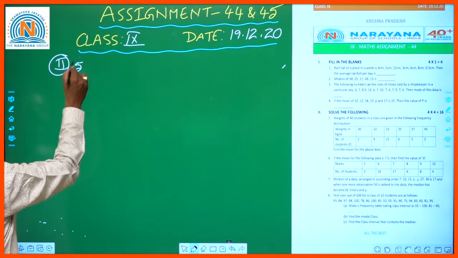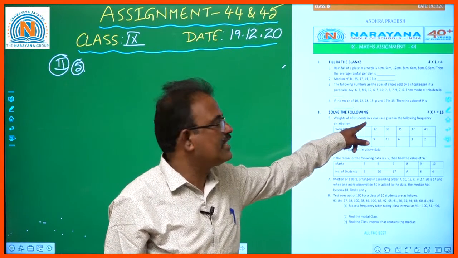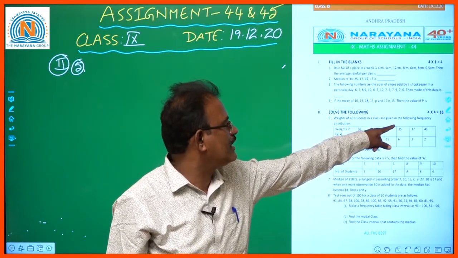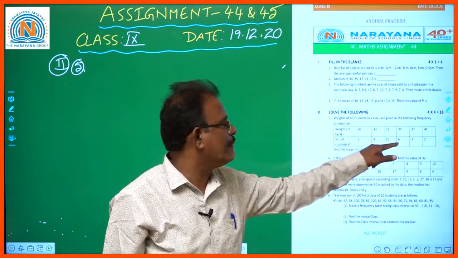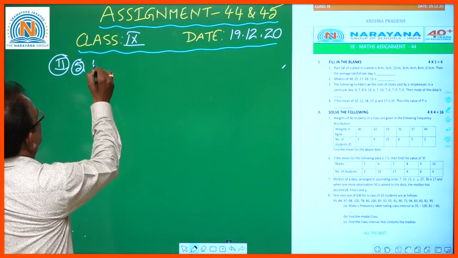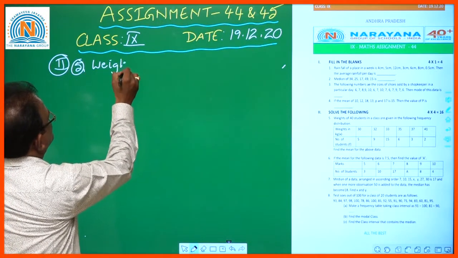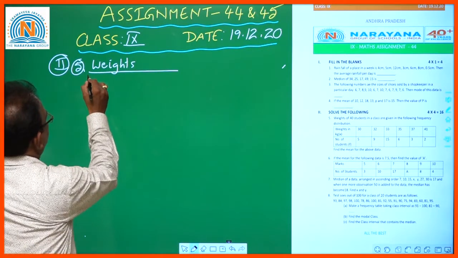Second Roman, question number 5. Weights of 40 students in a class are given in the following frequency distribution. For that you should find the mean for the above data. First of all, they gave weights in kgs and number of students.